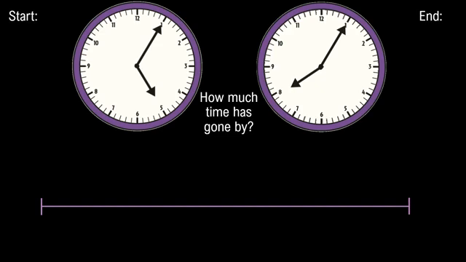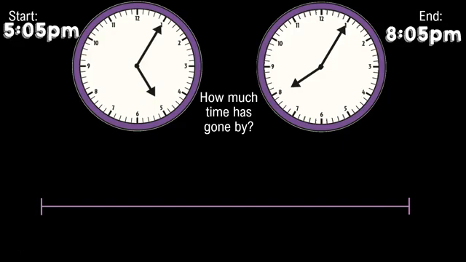This first clock, I see that the hour hand is on the 5, and the minute hand is on the 1, which I know is 5 minutes. So the start time is 5:05. When I look at the end clock, I see that the hour hand is pointing at the 8, and the minute hand is pointing at the 1, which means it's 5 minutes. So the end time is 8:05.